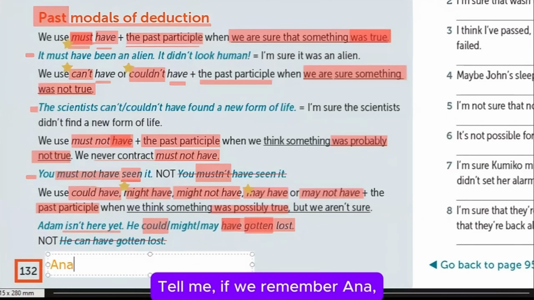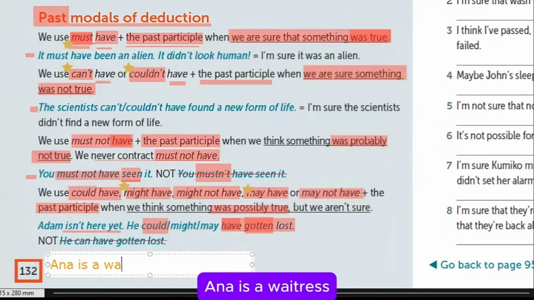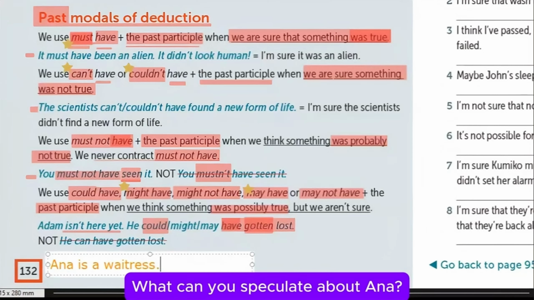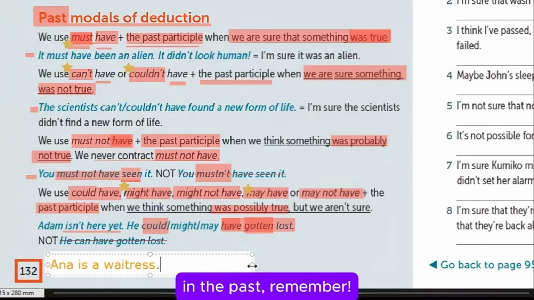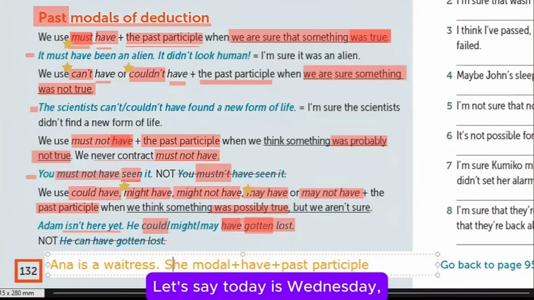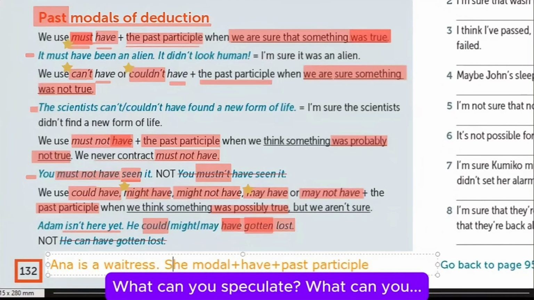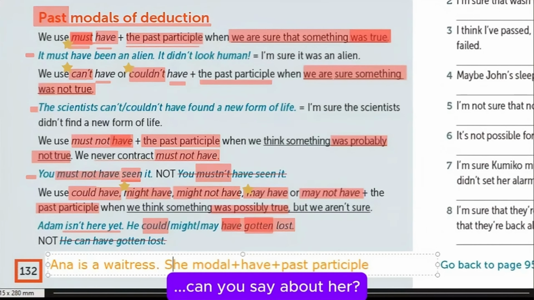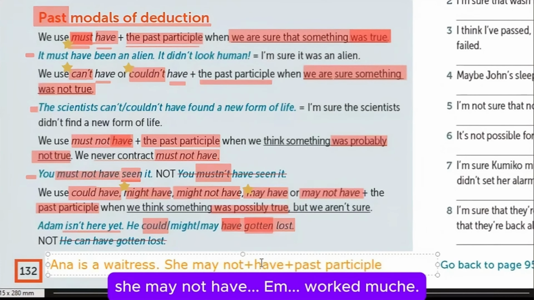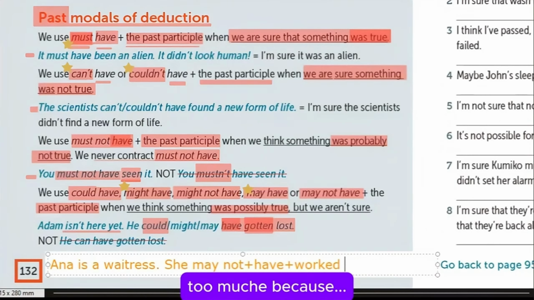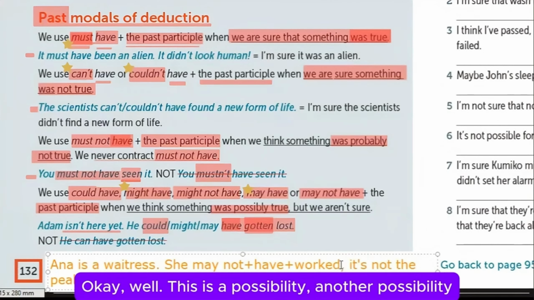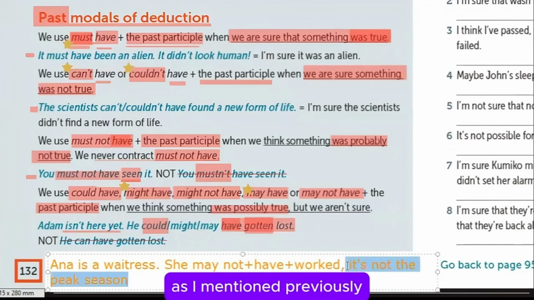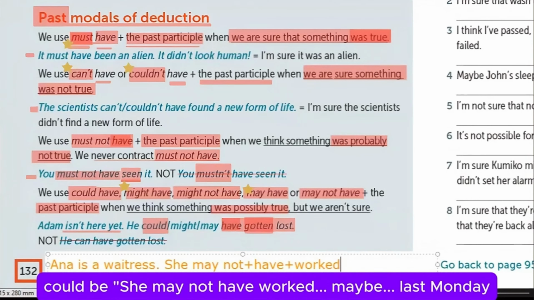Tell me, if we remember Anna, Anna is a waitress. What can you deduce or what can you speculate about Anna in the past? Remember, let's say today is Wednesday. And if we talk about the past, we have the previous weekend. What can you speculate? What can you say about her? She may not have worked too much because it's not the peak season? Okay, yeah. Well, this is a possibility. Another possibility, as I mentioned previously, it could be she may not have worked maybe last Monday.